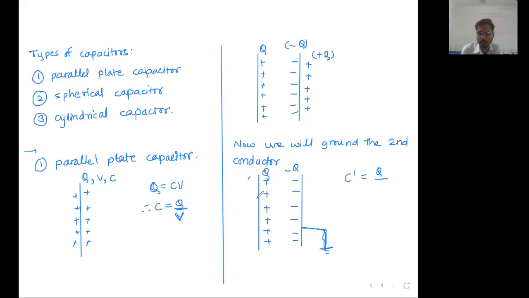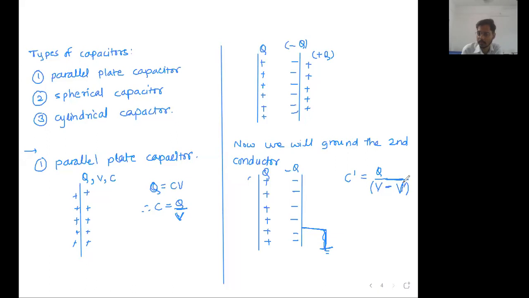Now let's say the potential of the first conductor is the same V, and the potential of the second conductor will definitely be negative, because potential due to the negative charge is negative and potential due to positive charge is positive.